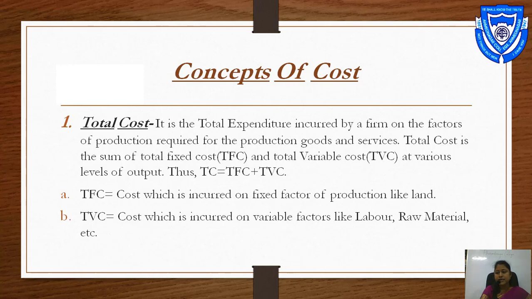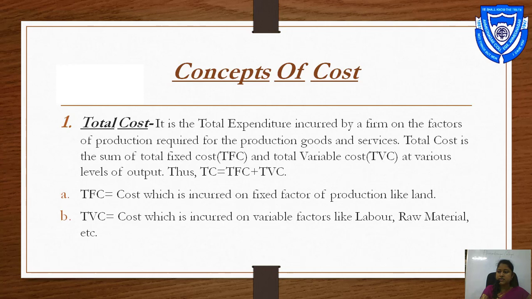For example, let's assume that you have a land and you pay 5,000 rupees for the land as rent. You produce 2,000 rupees in this land in the first month, but there also you have to pay 5,000 for the land as rent.